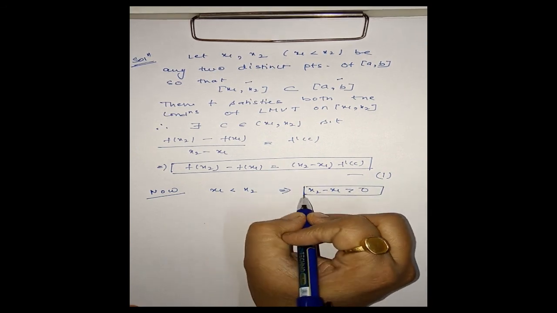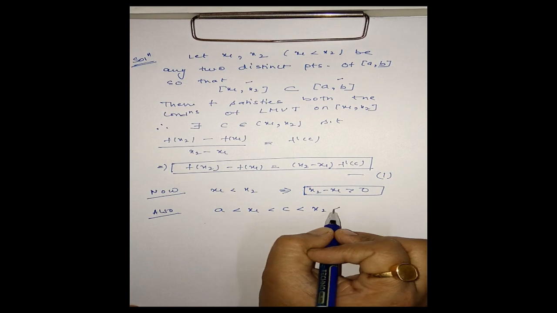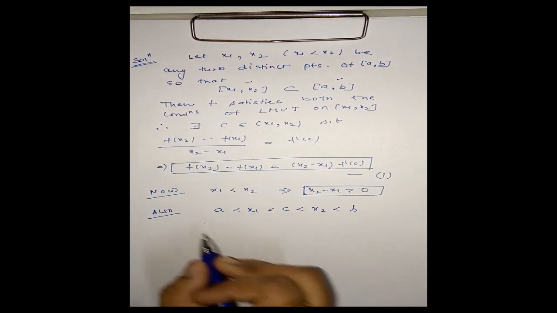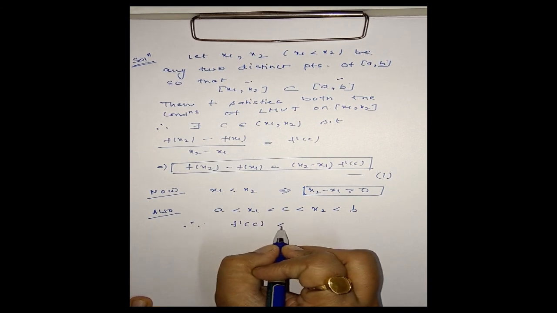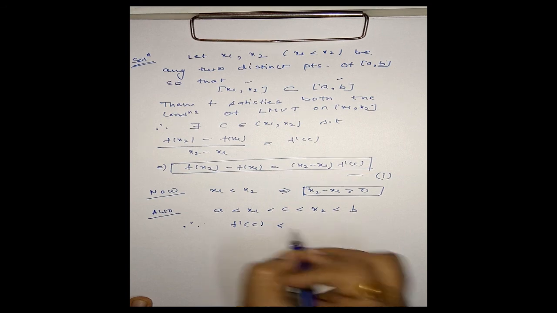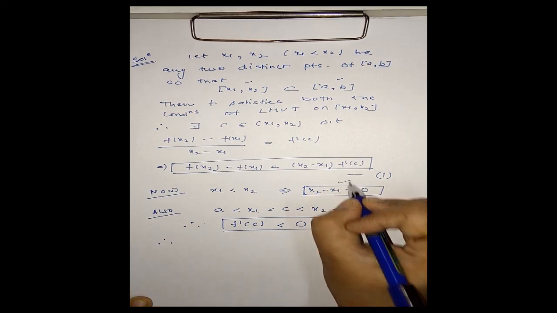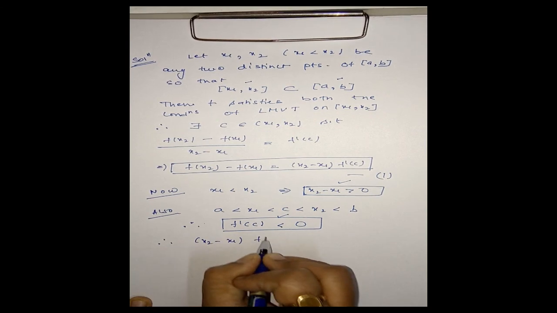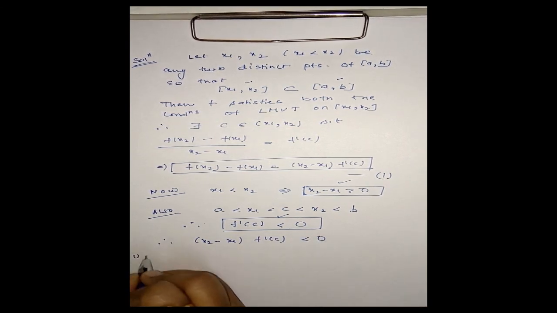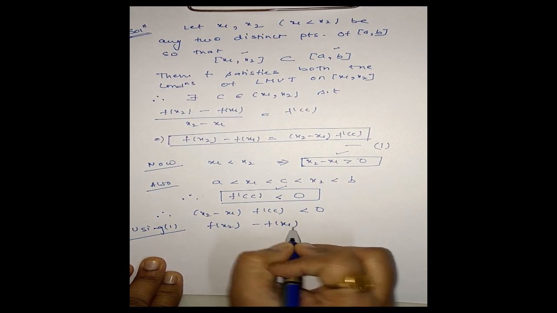It is clear. Also, we have this c lies between x1 and x2 and hence lies between a and b. Therefore, by given condition f dash c is less than 0. Therefore, this is positive, this is negative. Therefore, their product will be negative. x2 minus x1 into f dash c is less than 0. And using 1 we have f of x2 minus f of x1 is less than 0.